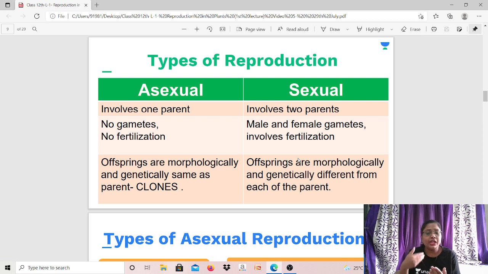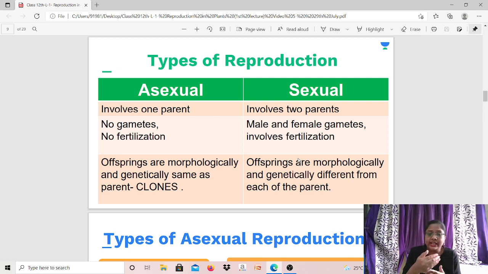This could be one offspring or multiple offsprings. It could be 10 or 20 or 100 offsprings. That does not matter. Understand? These offsprings, whether one or many, are produced from a single parent.